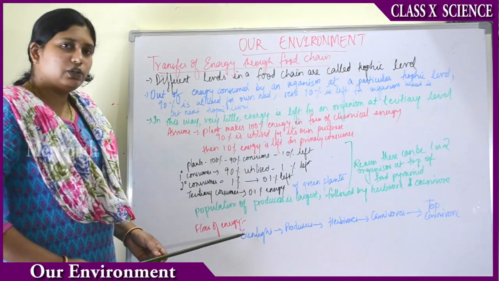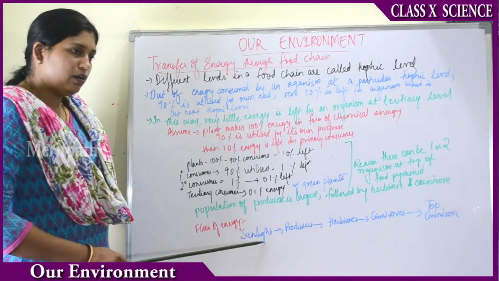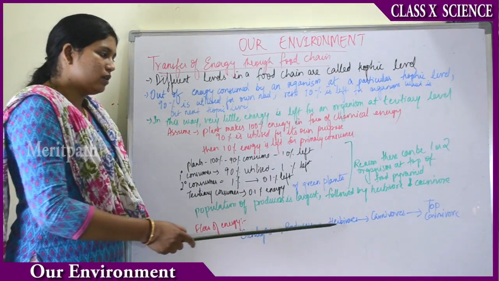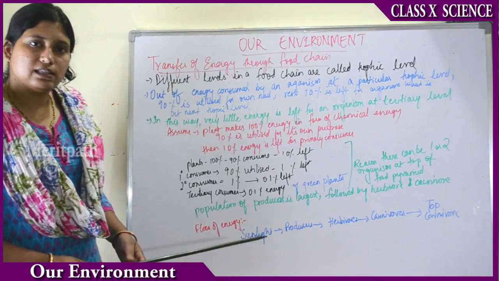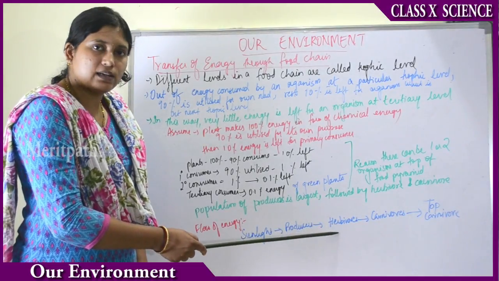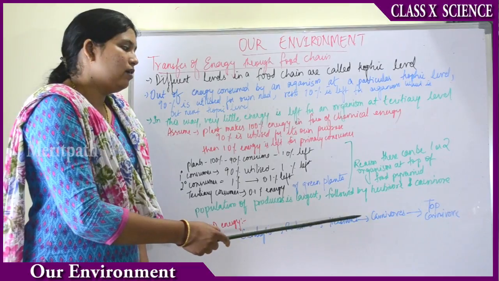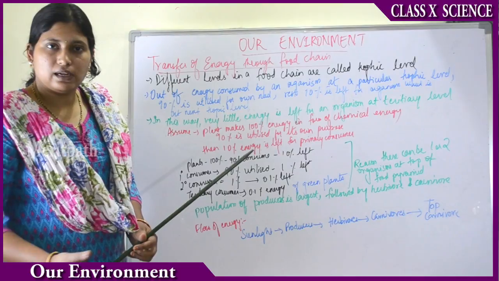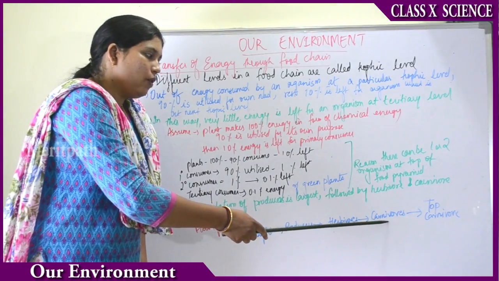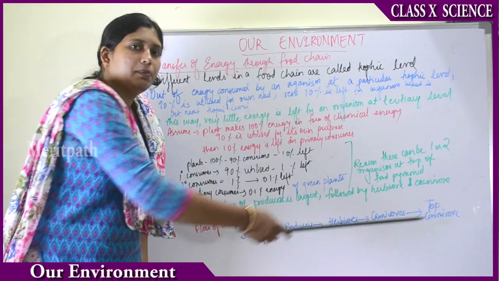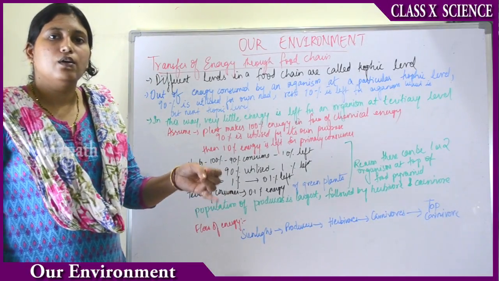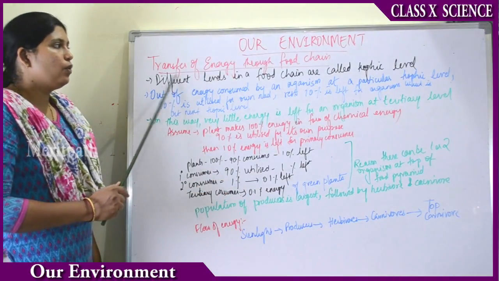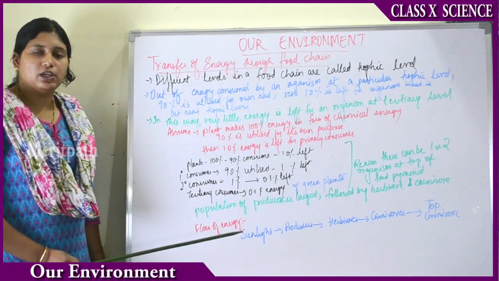So the flow of energy will always be like this. Sunlight will give chemical energy to producers, that is plants. Then producers give energy to the herbivores, that is organisms eating these plants, like insects, rabbits, etc. Then the next amount of energy will be transferred to carnivores, that is organisms that eat animals. After that the energy will be transferred to the top carnivores like wild animals, tigers, lions, or maybe human beings also. So that is how transfer of energy takes place through a food chain.